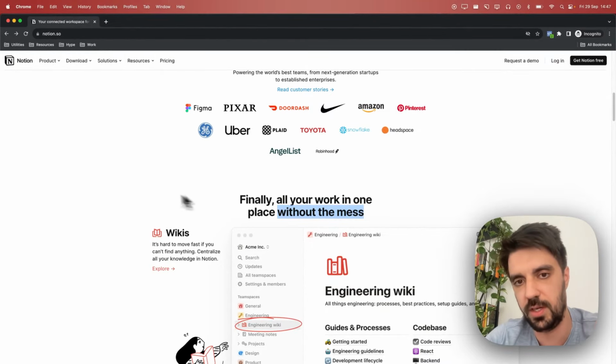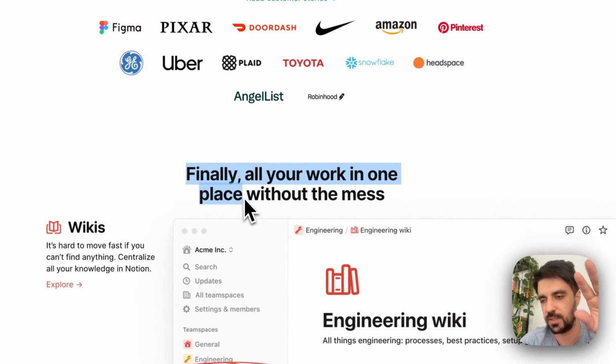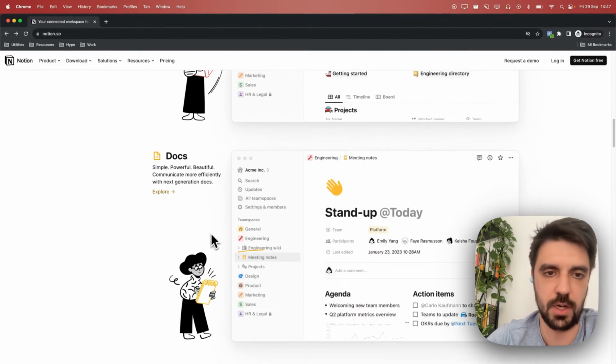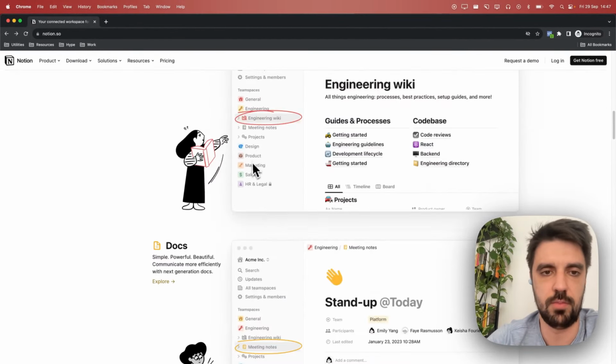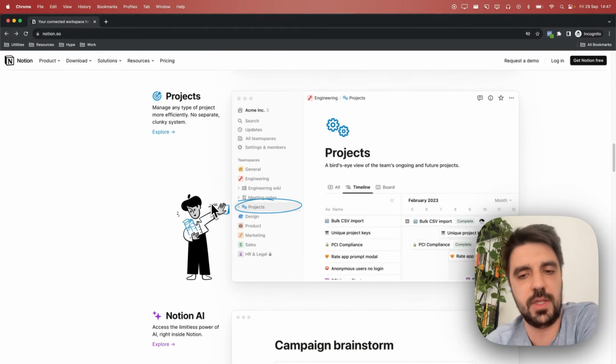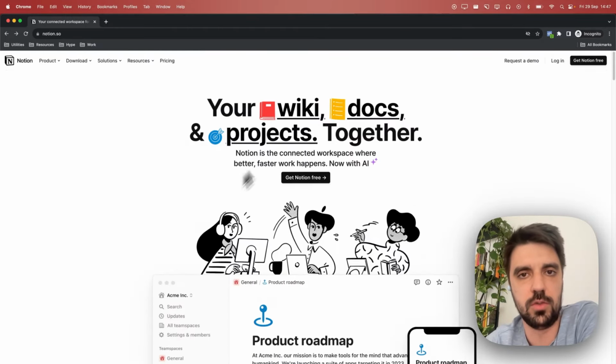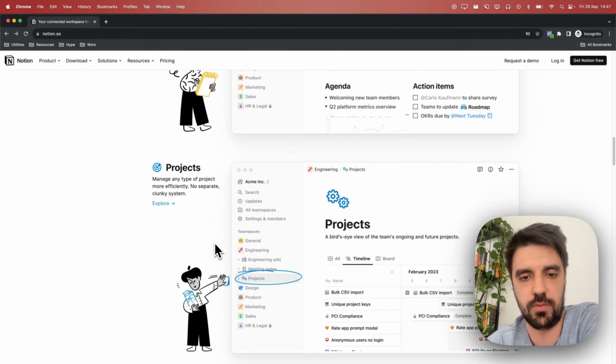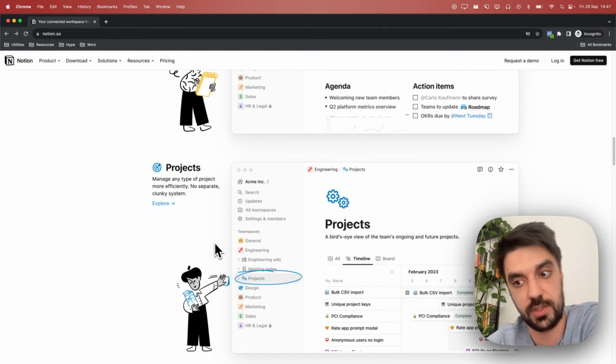The way it is, it's 7 out of 10. With this, it would be at least 8.5 out of 10. So yeah. Wikis, again, wikis. Docs, again, docs. Project. So one good A/B test that they could run here would be to remove the links here and only leave those. I can see if the conversion increases or stays the same or decreases.